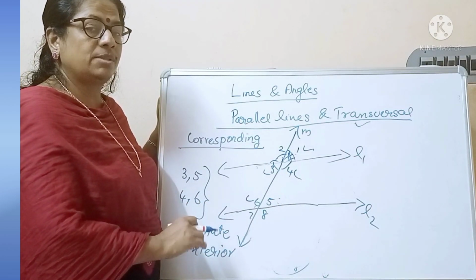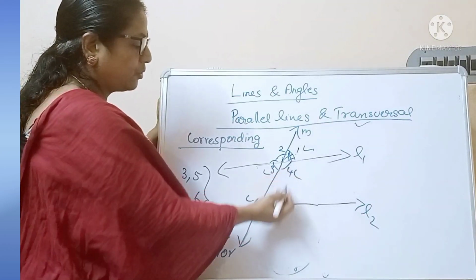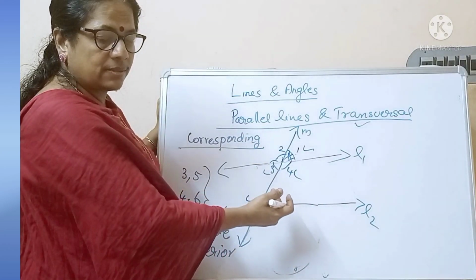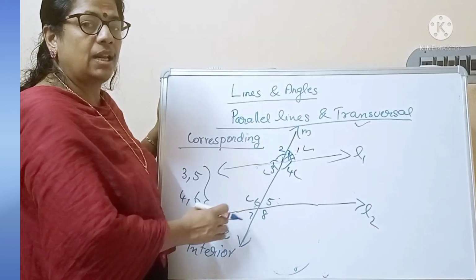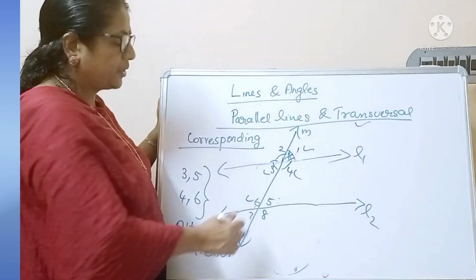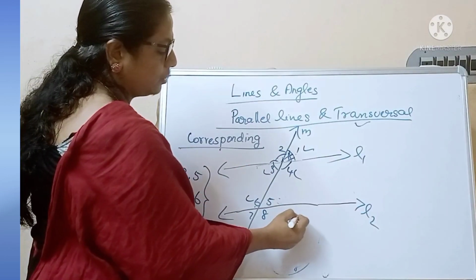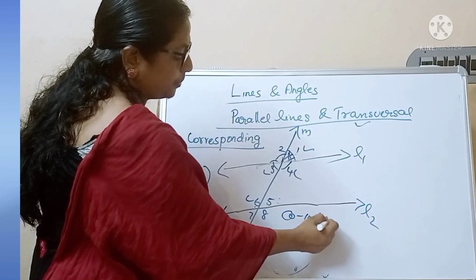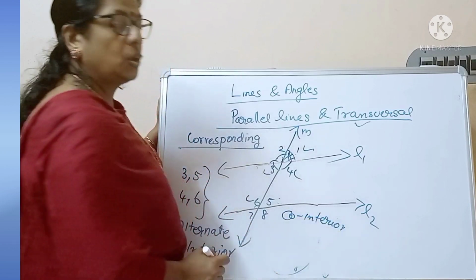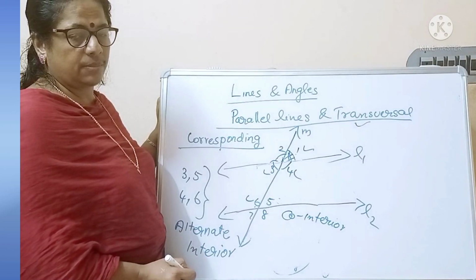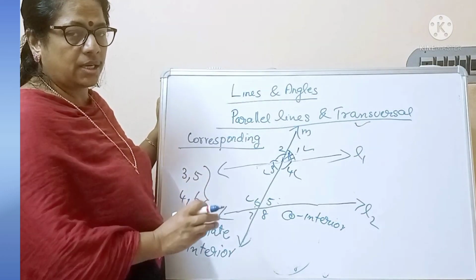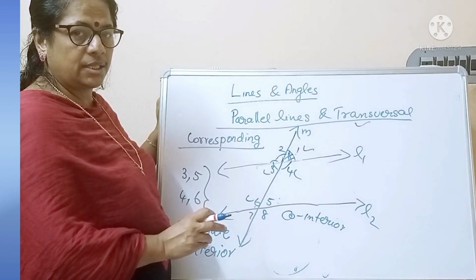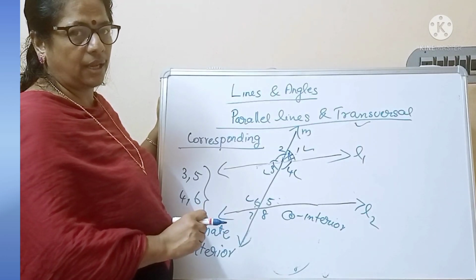And also same side of the transversal. That is 4 and 5 on the right side of the transversal and 3 and 6 on the left side of the transversal. So these sets are called co-interior angles. So we studied corresponding angles, alternate interior angles and co-interior angles.